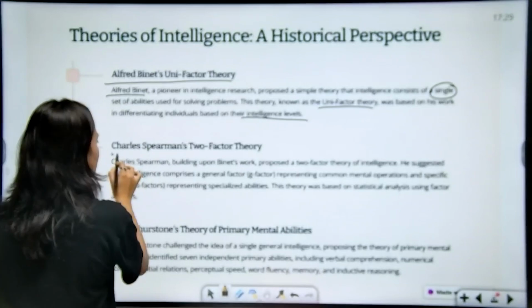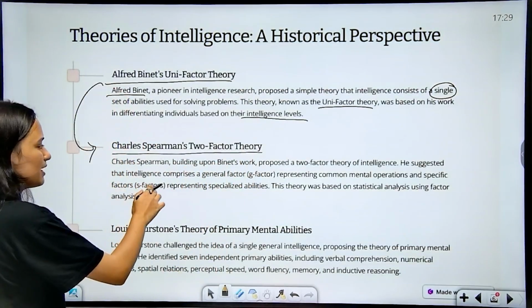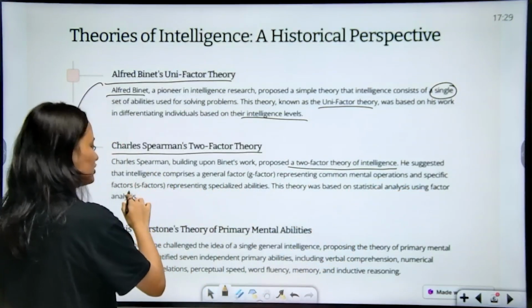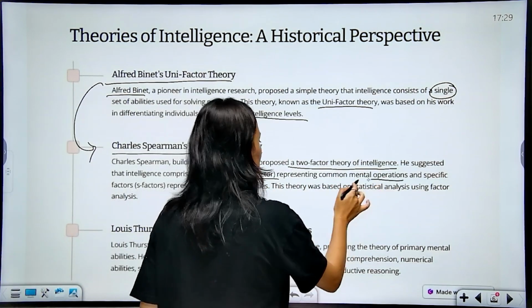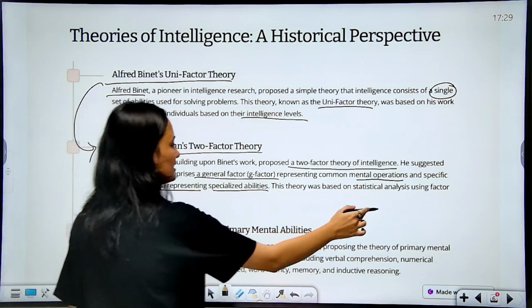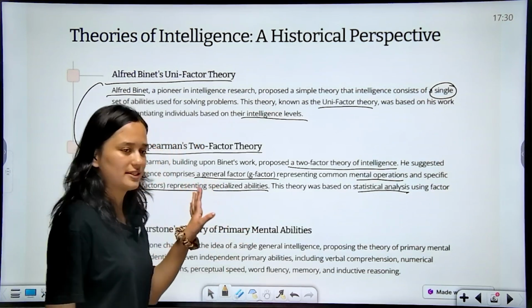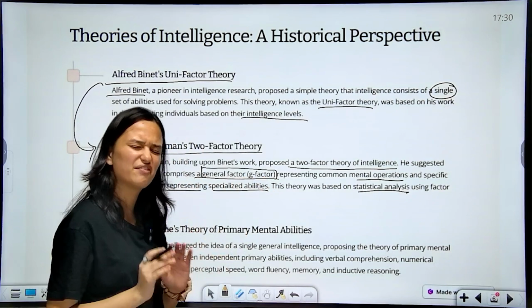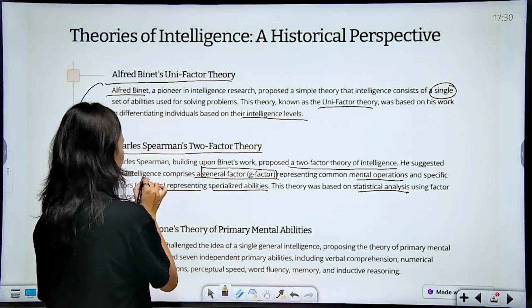Second, we have Charles Spearman's two-factor theory. From one factor, we turn to two factors. Now, Charles Spearman, building upon Binet's work, proposed a two-factor theory of intelligence. He suggested that intelligence comprises a general factor representing common mental operations and specific factors representing specialized abilities. This theory was based on statistical analysis using factor analysis. Okay, so what does it say? That each individual has a general factor. Everyone has this general factor, but individuals differ in the S factor.